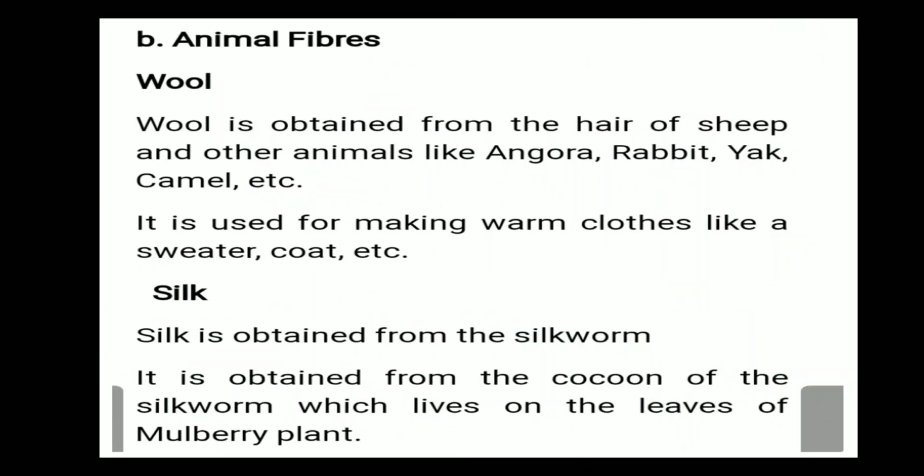Next, animal fiber. The fiber which we obtain from animals is called animal fiber. Examples are wool, silk. Wool we obtain from animals like rabbit, sheep, yak, camel, and it is used to make warm clothes. And silk we obtain from silkworm.